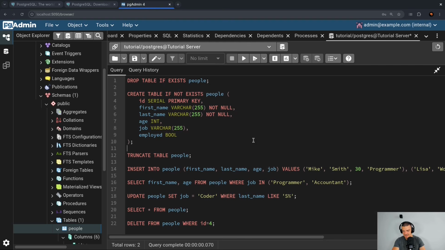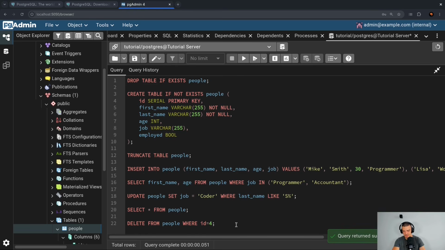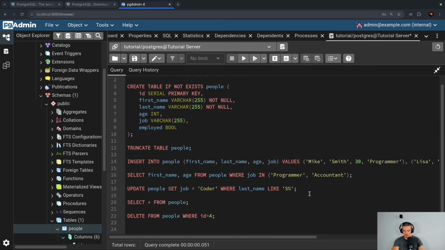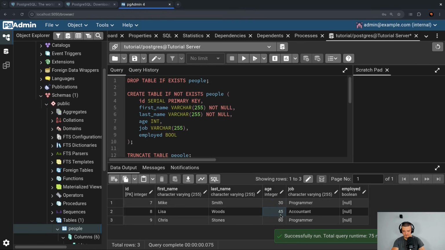But now let's go back, truncate the table, and start again with the data that we have, because now I want to show you another keyword that we can use in combination with select, which is order by. We can order the outputs by a certain column. So if I say, give me everything from people, and then order by age, all the entries will be ordered by age. So I have 30, 45, 80. Now in this case, it's also ordered by ID, so maybe you don't see the effect.